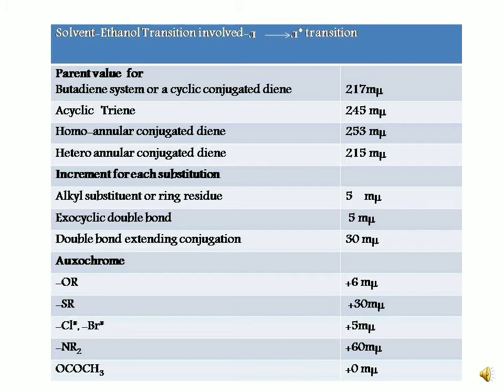And if auxochrome groups are there, for example OR, it gives plus 6, SR then plus 30 millimicron. If Cl and Br are there, then each will give 5 millimicron, and if NR2 is there, then it will give plus 60 millimicron. Now the presence of COCH3 has no effect.